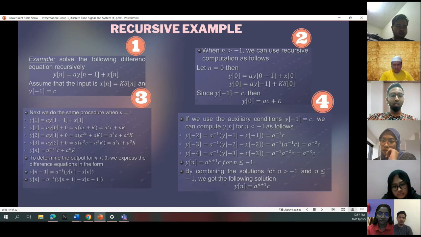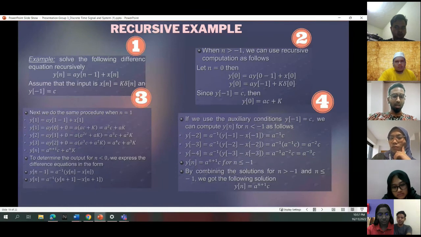For the third one, n equals 1. When we substitute, we get y[n] equals a to the power of n plus 1 times c plus a to the power of n times k. To determine the output for n less than 0, we express the difference equation in the form y[n minus 1] equals a to the power of negative 1 times y[n] minus x[n]. And we also have y[n] equals a to the power of negative 1 times y[n plus 1] minus x[n plus 1].